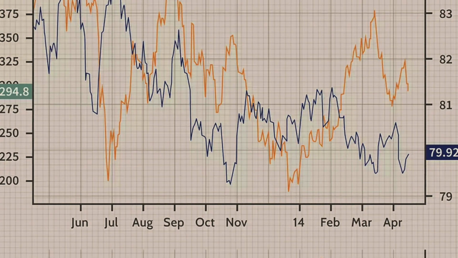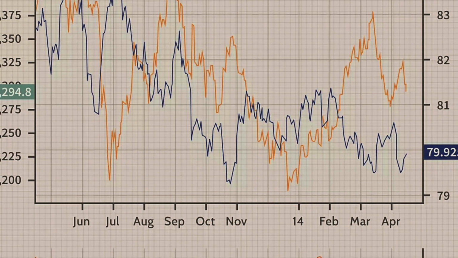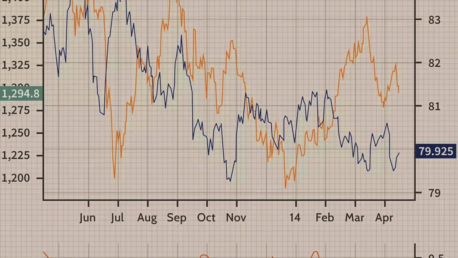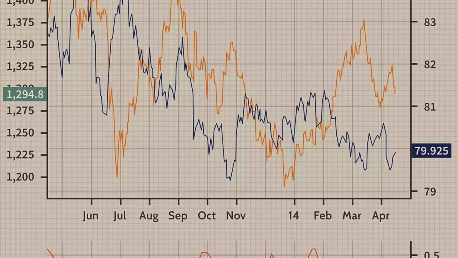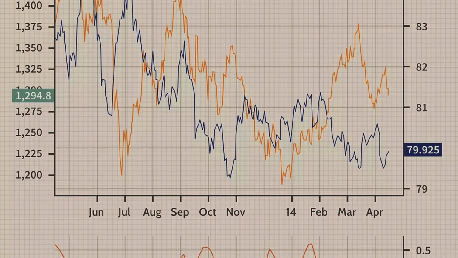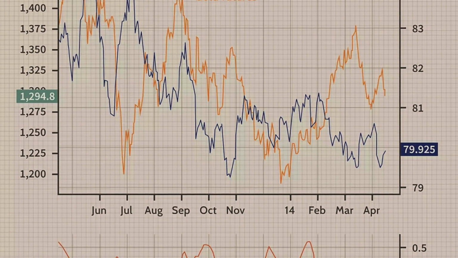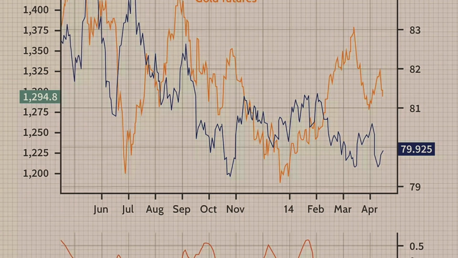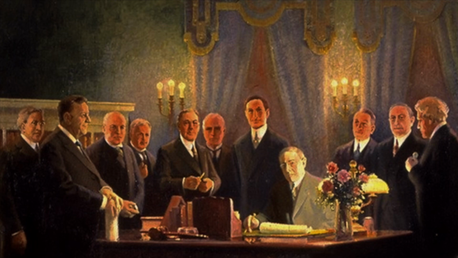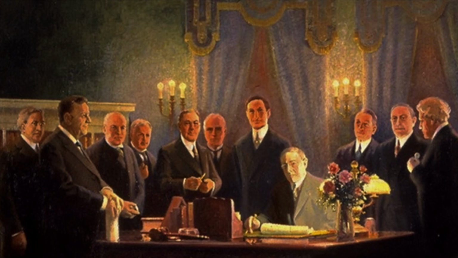What is the gold standard? The gold standard is a monetary system where a country's currency or paper money has a value directly linked to gold. With the gold standard, countries agreed to convert paper money into a fixed amount of gold. A country that uses the gold standard sets a fixed price for gold and buys and sells gold at that price. That fixed price is used to determine the value of the currency. The gold standard is not currently used by any government.